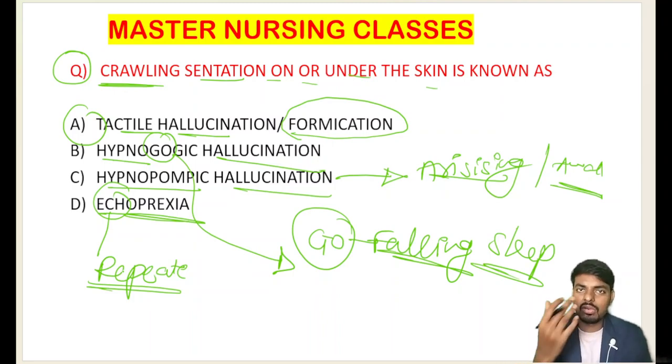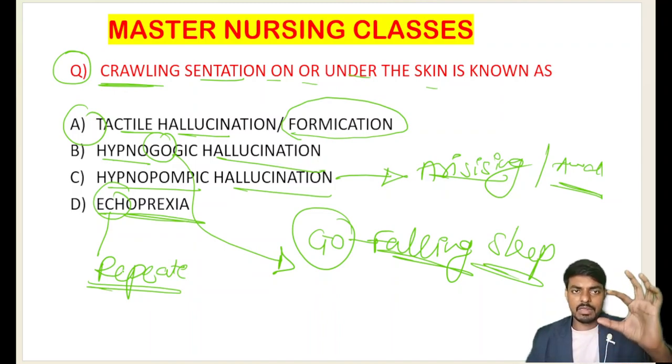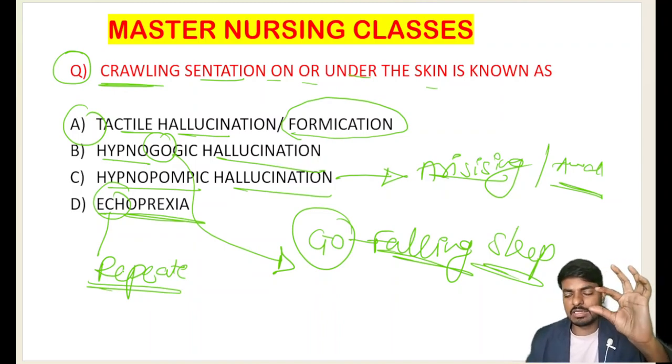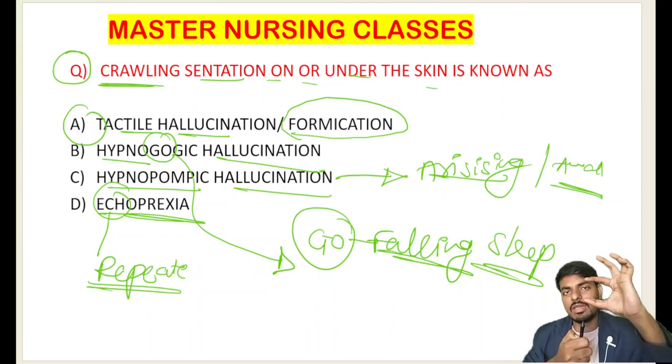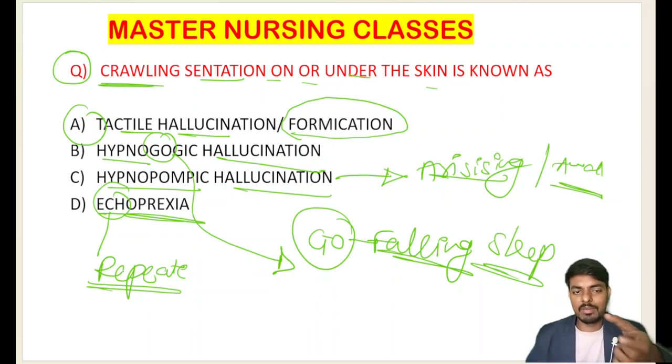So what is echo? Echo stands for repeat. When we say something once there, the construction repeats it seven times. That is what we call the echo of the sound, where echo stands for repeat and repeat. So in the psychiatric condition, whatever action we are doing, I will give an example. The nursing officer has a vial in her hand and is loading the medication like this. The psychiatric person will see that and mimic it.